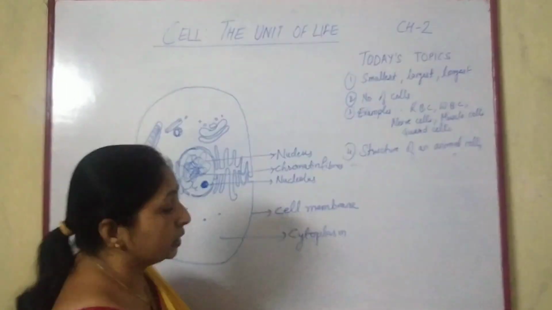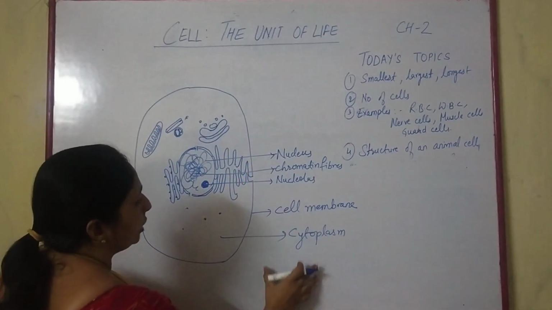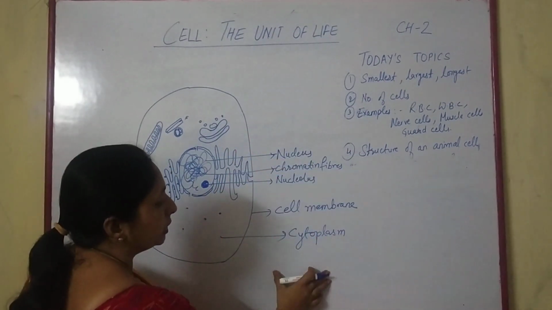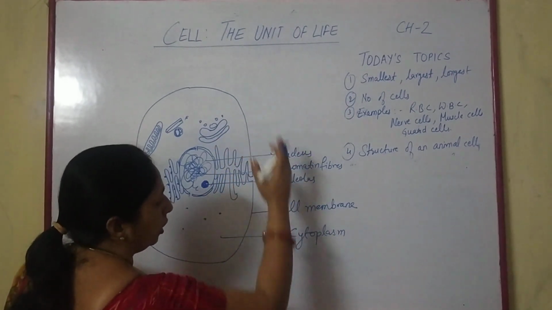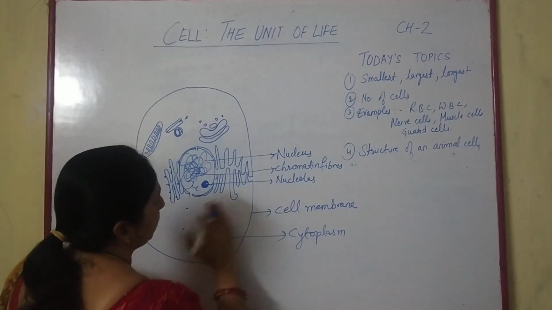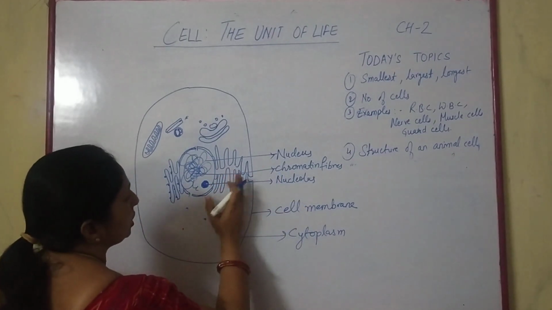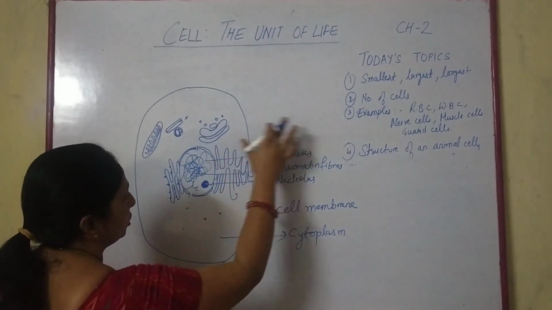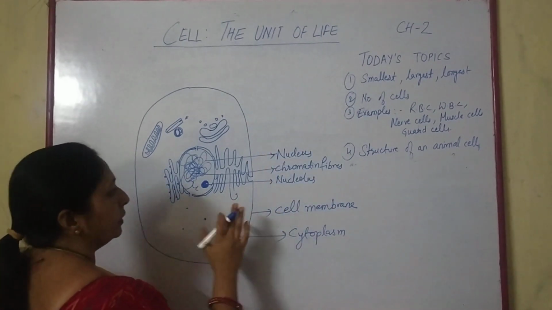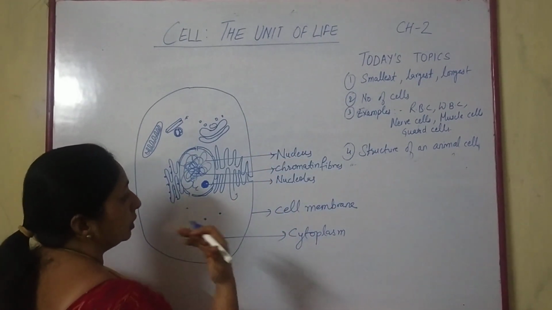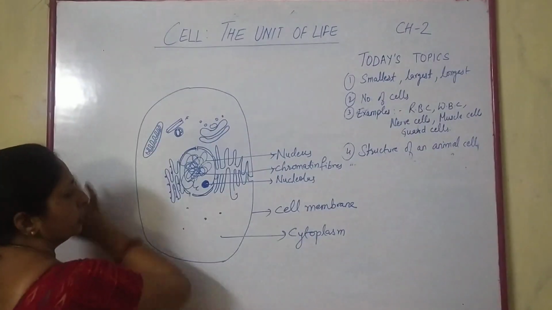Whenever you are making a diagram, always try to label it on the right hand side of the diagram, and the labels should all be at equidistant distance from the diagram. If the labelings are more, then you can write on the left.